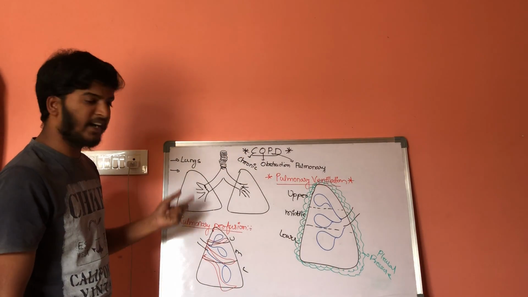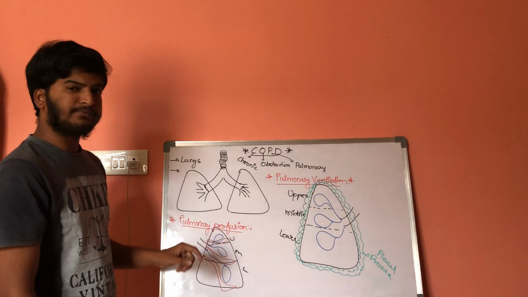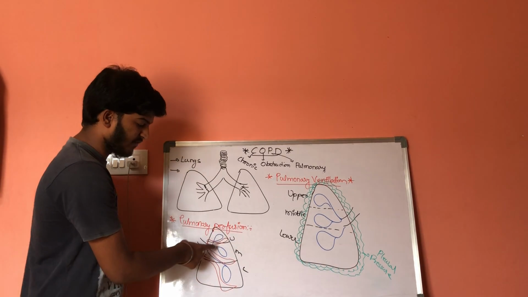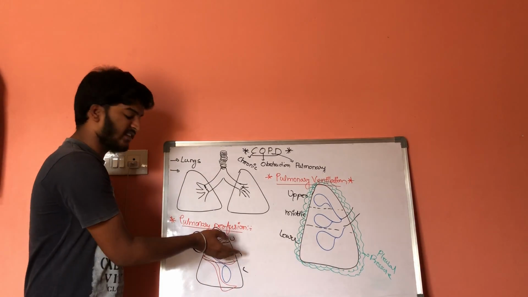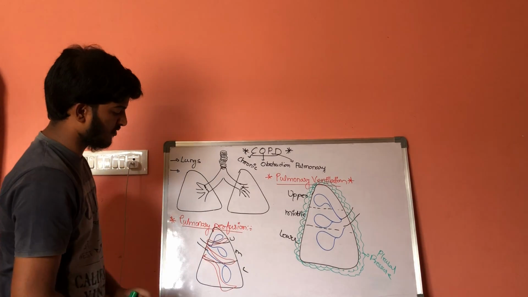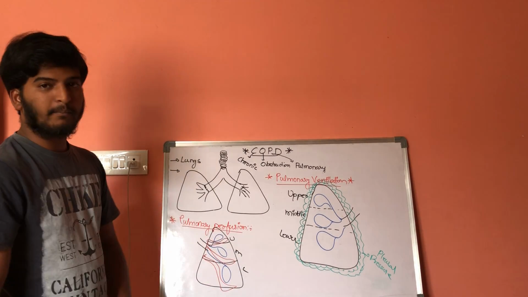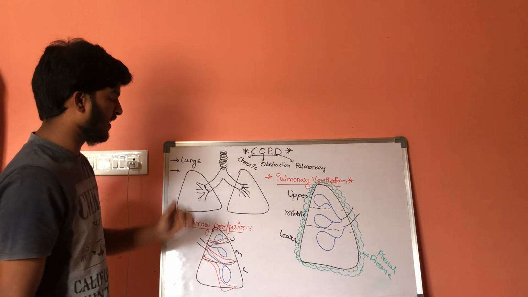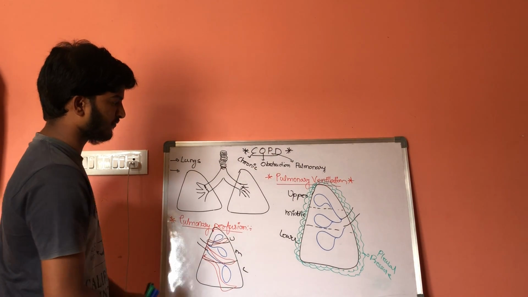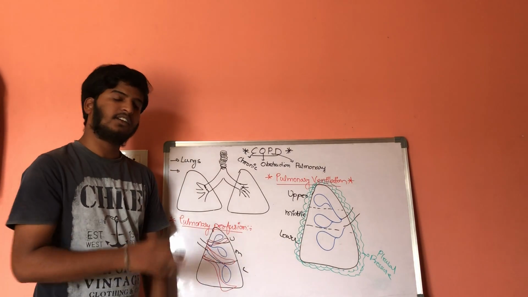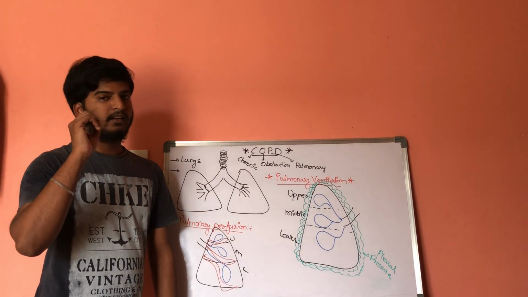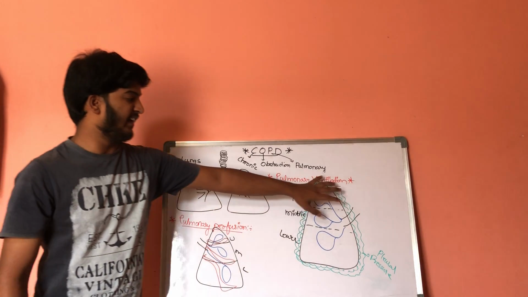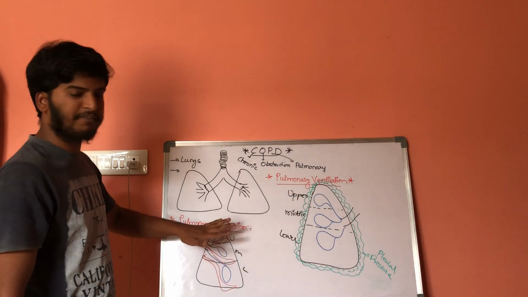Perfusion is nothing but the entry of blood into the capillaries within the lungs for the exchange of gases, that is exchange of oxygen and carbon dioxide, is called pulmonary perfusion. So we have discussed pulmonary ventilation and pulmonary perfusion. There is a concept to remember by a bright student, that is the ratio between the ventilation and perfusion.